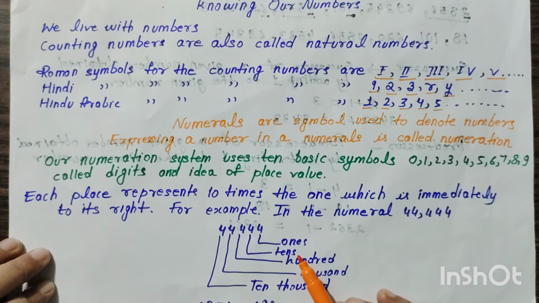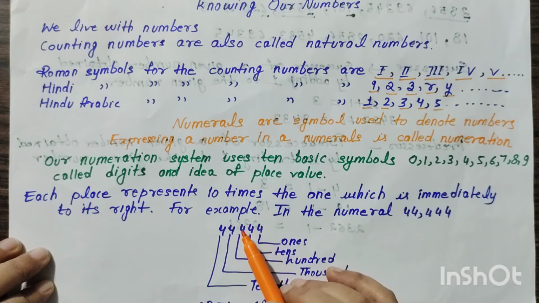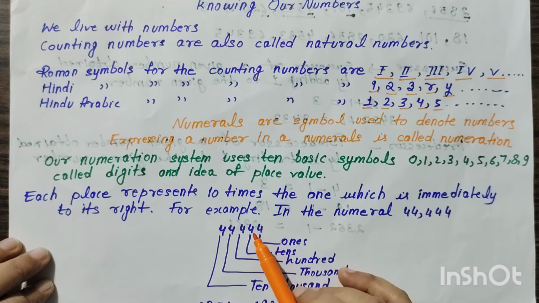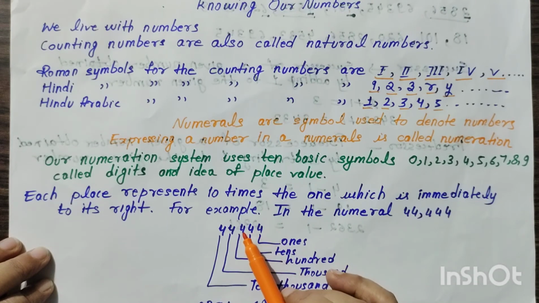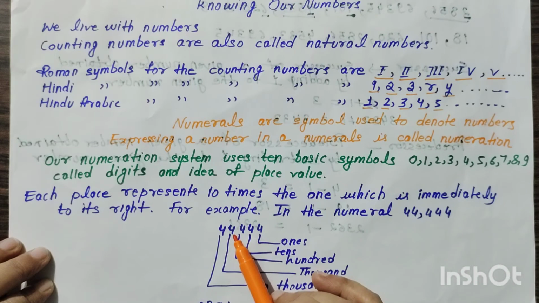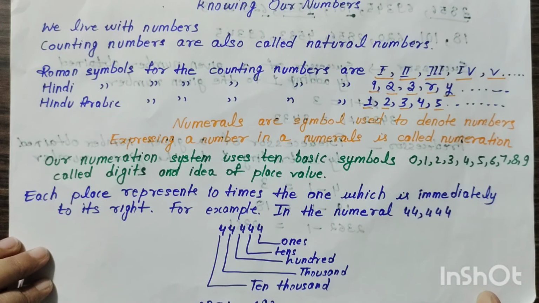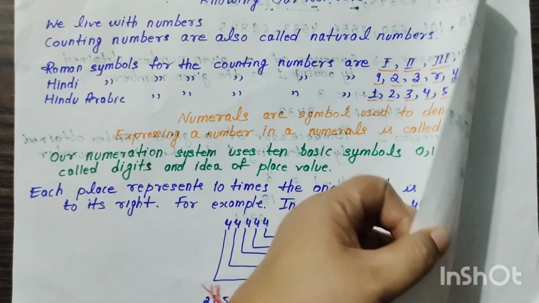So this is the way that we write place values of given numbers: ones, tens, 100, 1000 and 10,000. When we multiply 10 into 1, we get 10. When we multiply 10 into 10, we get 100. When we multiply 10 into 100, we get 1000. And when we multiply 10 to 1000, we get 10,000. So I think it will be clear to you.